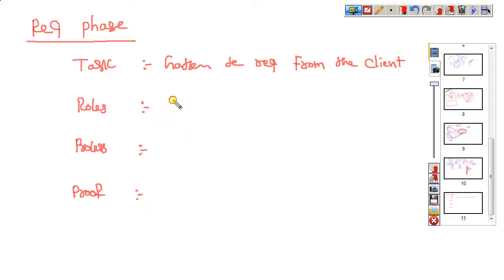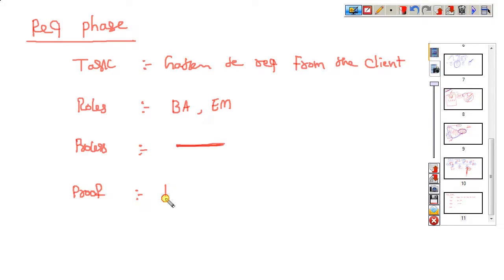Who will gather? Business analyst and engagement manager. Then what is the process they follow, and finally what is the proof?